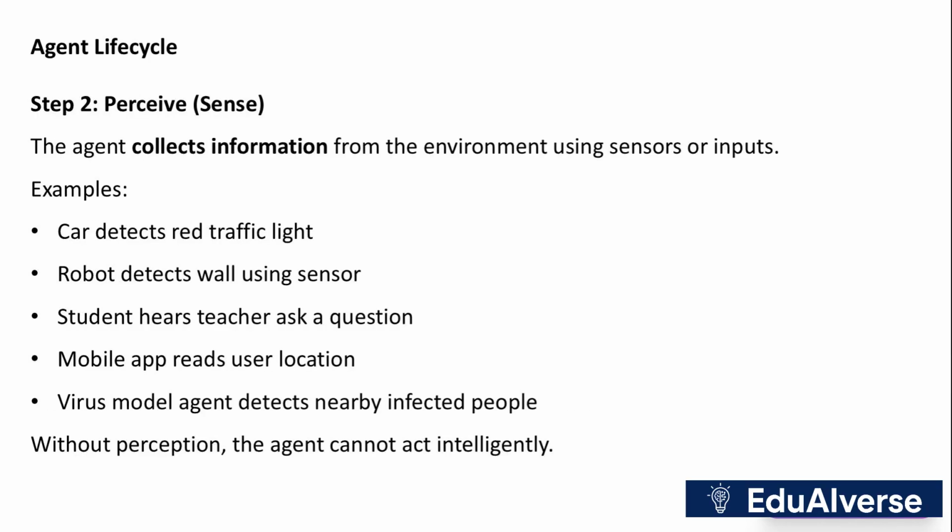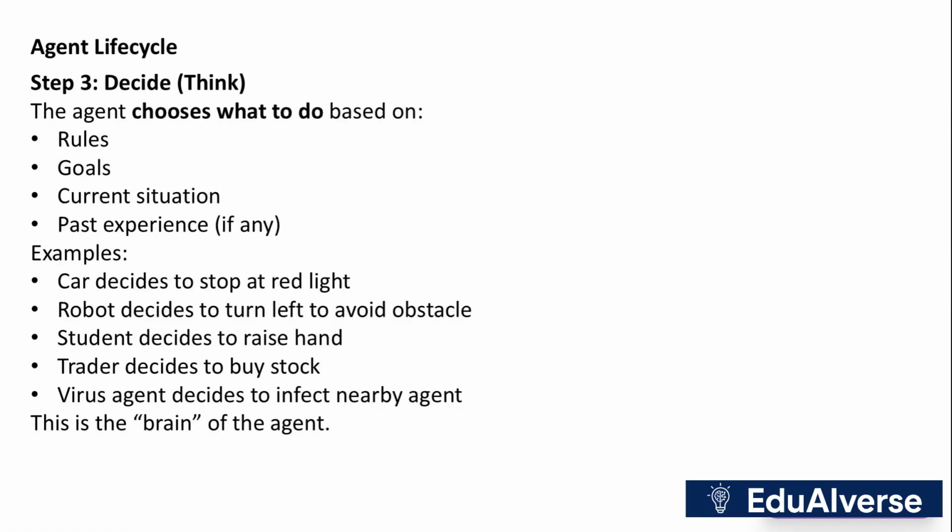Perception involves collecting information from the environment using sensors or inputs. Without perception, an agent cannot act intelligently, as it relies on this data to make informed decisions. Decision-making is the brain of the agent, where it chooses actions based on rules, goals, and past experiences. This step is critical for determining the agent's next move in its environment.